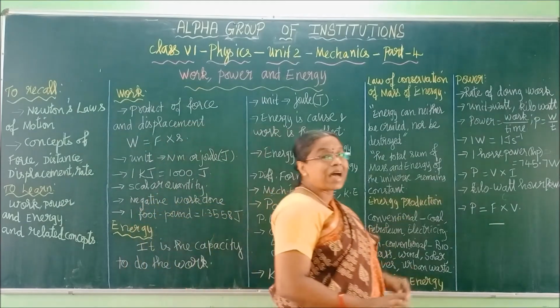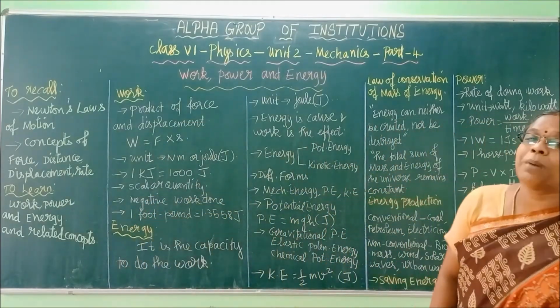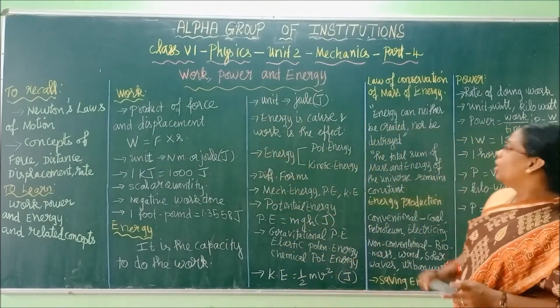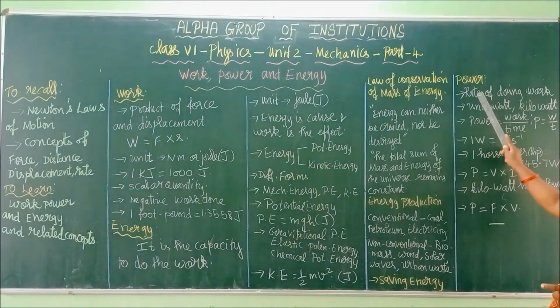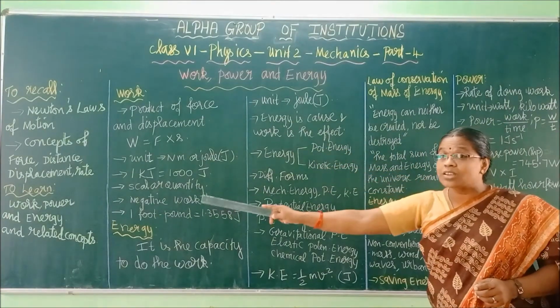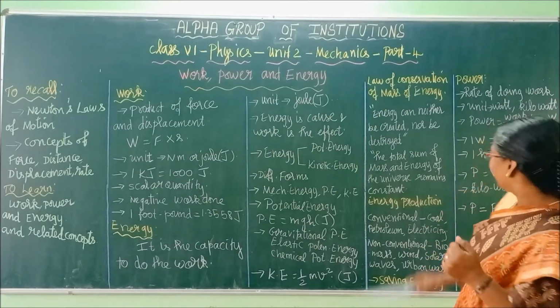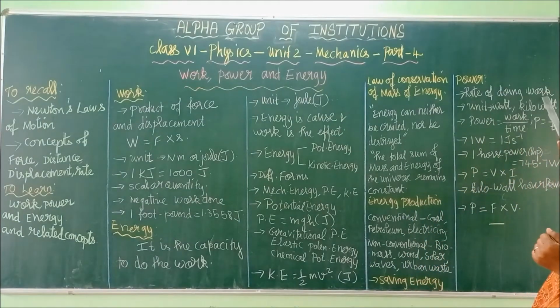Now coming to the last concept, which is called power. So work over, energy over. Now we are moving to power. What is power? It is the rate of doing work. Rate. This is what I told you in the first introduction. Rate means any concept divided by time. Right? Rate of doing work.